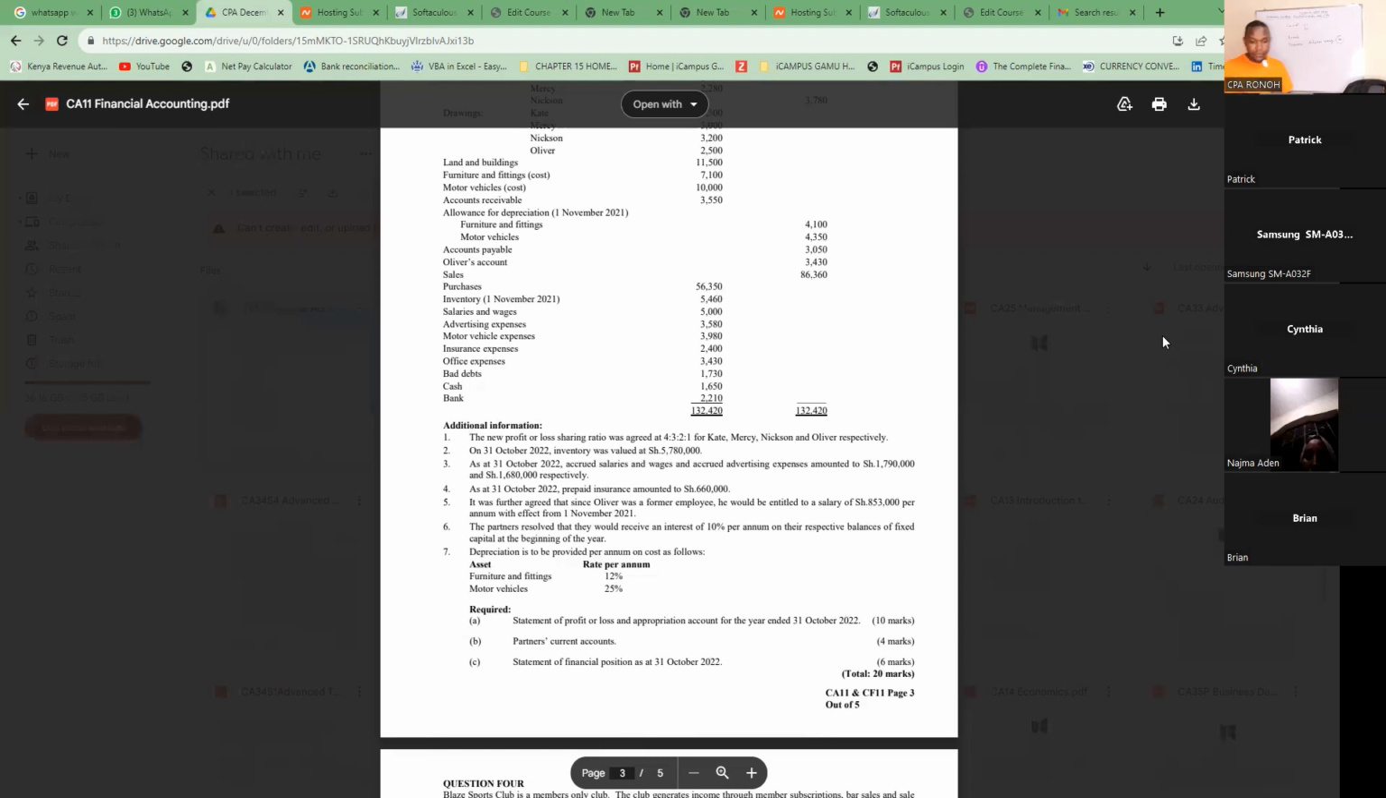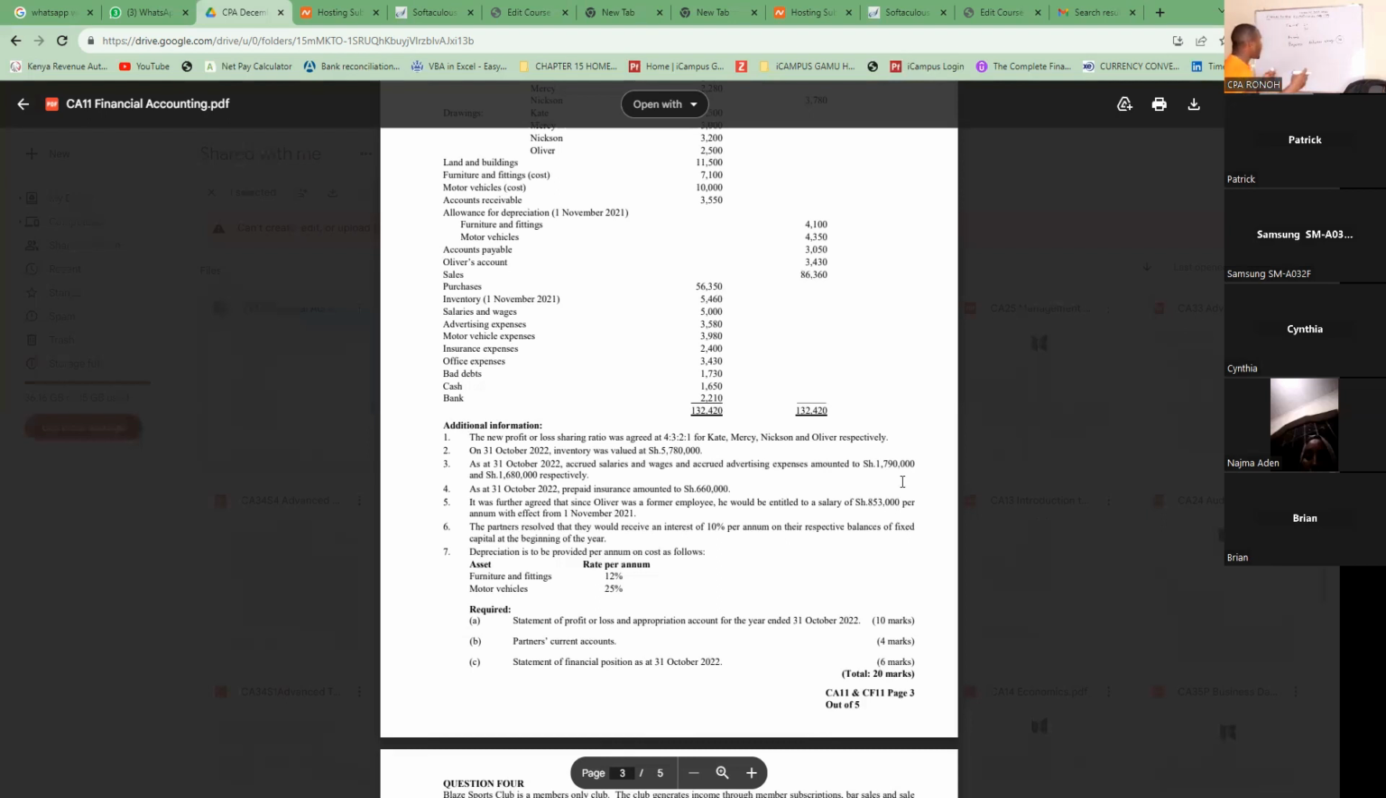For those of you who have been in our field, you know how to account for NHIF, NSSF, and PAYE. It falls under accruals. So when you do the year-end financial statements, that's what you normally do. So I hope you have got that.